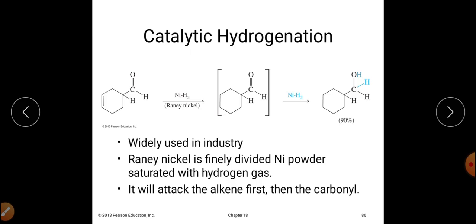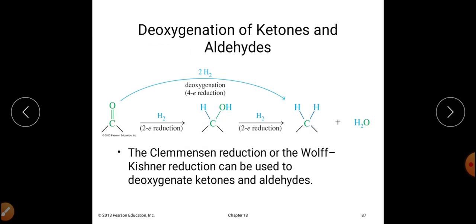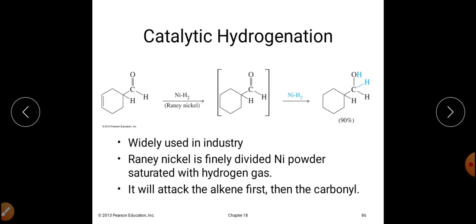Now the beauty of the reaction is that when you see the substrate, you can see that here you have a double bond and here you have a carbonyl carbon. In case of Raney nickel, you can see that the final product is this one, and there is an intermediate product also.